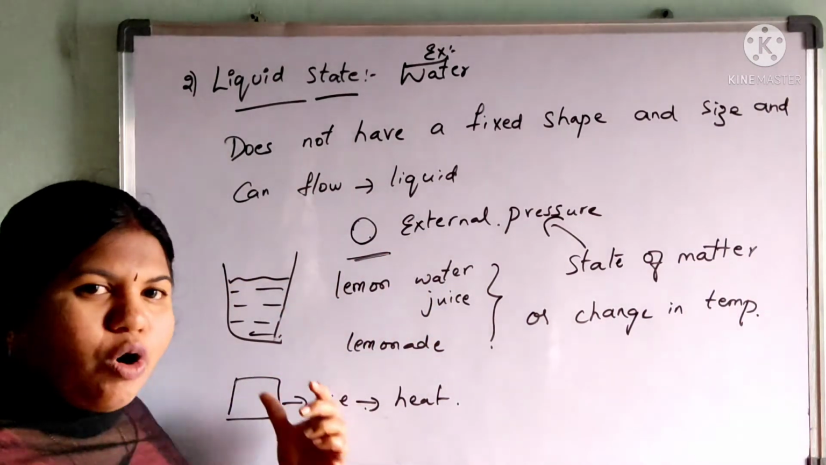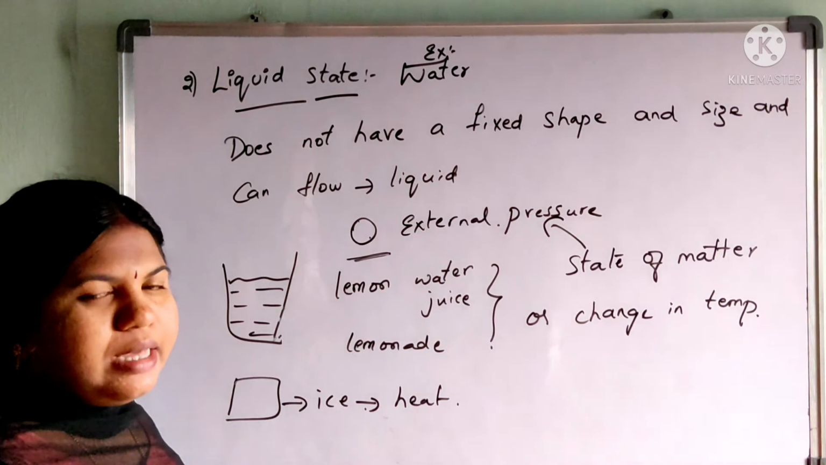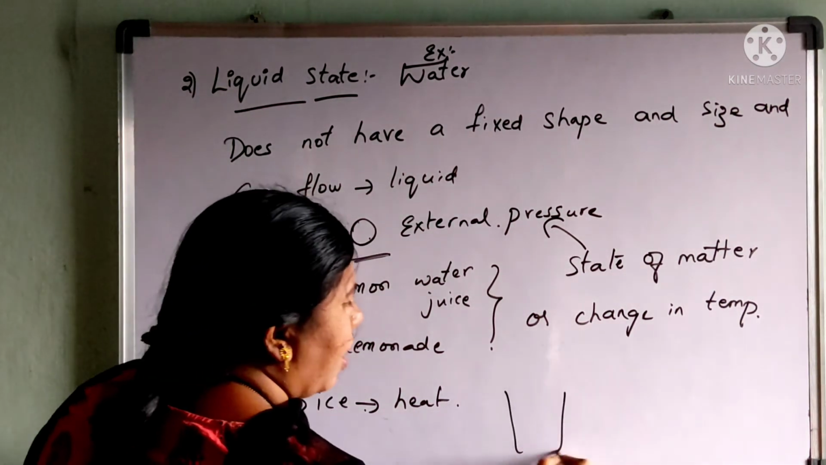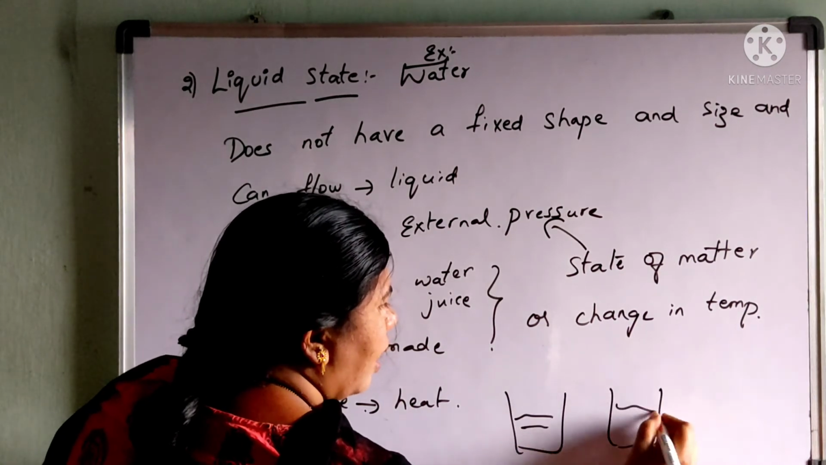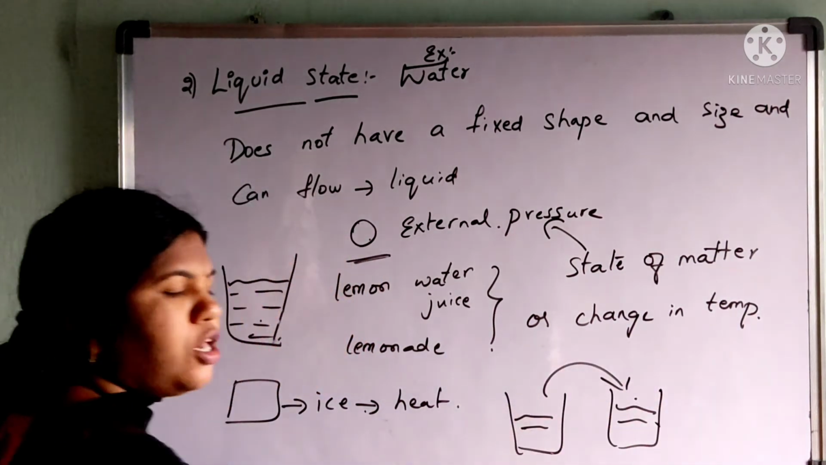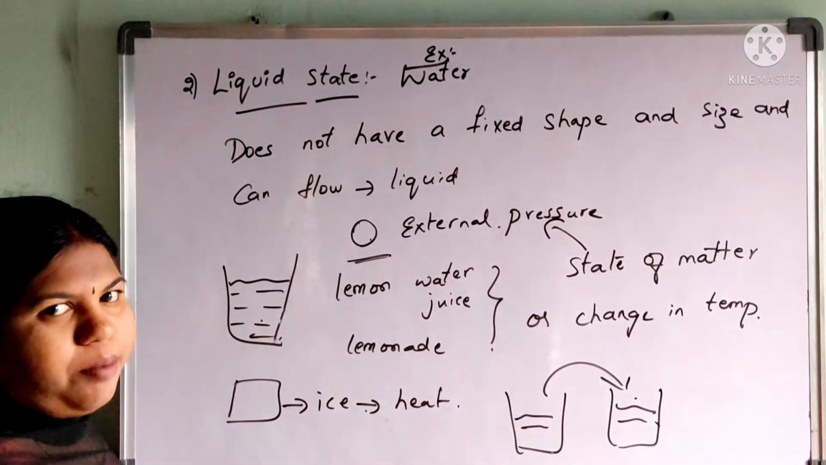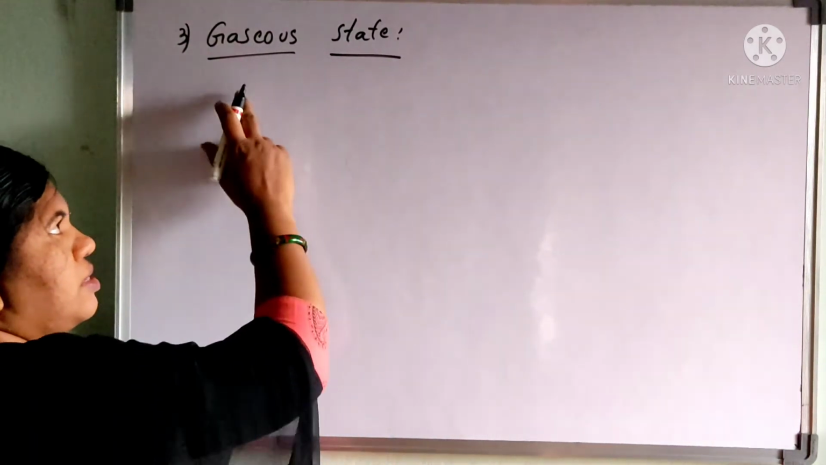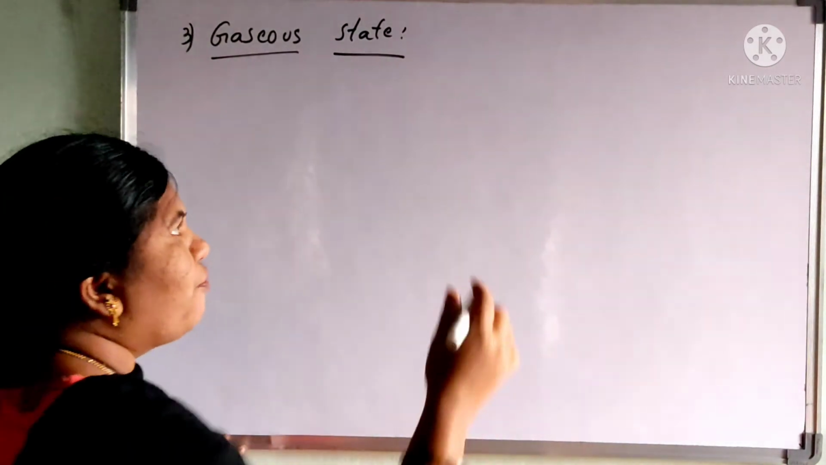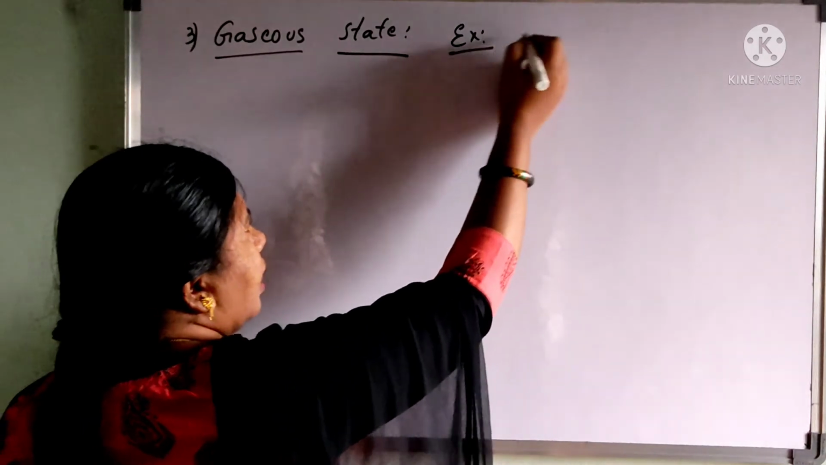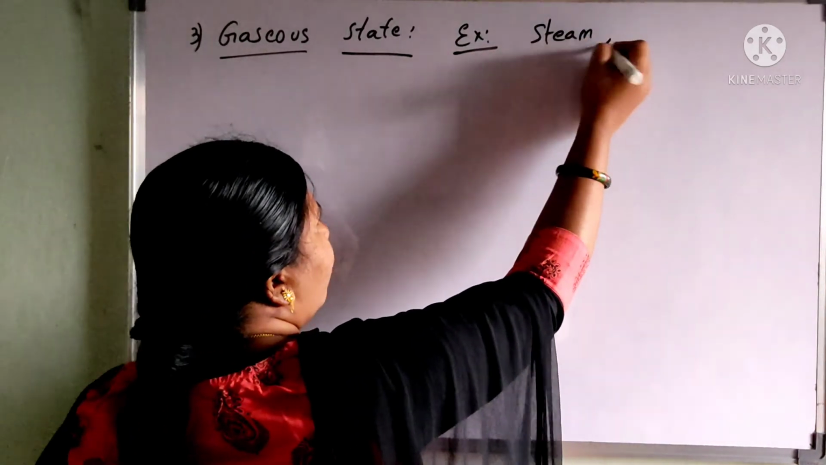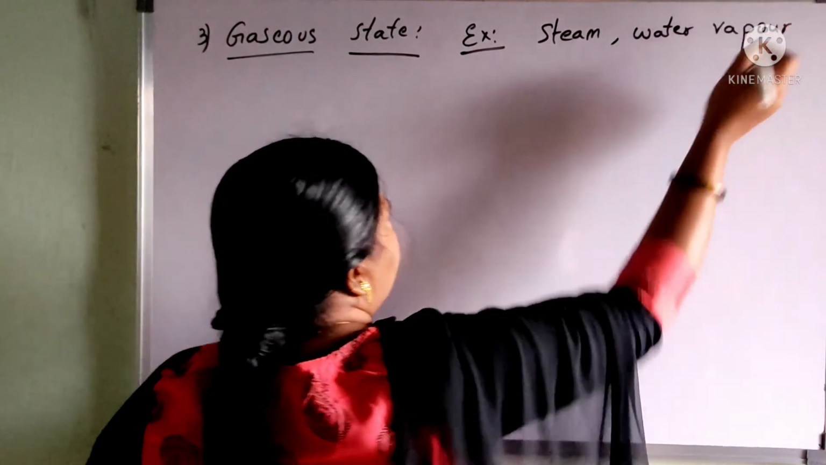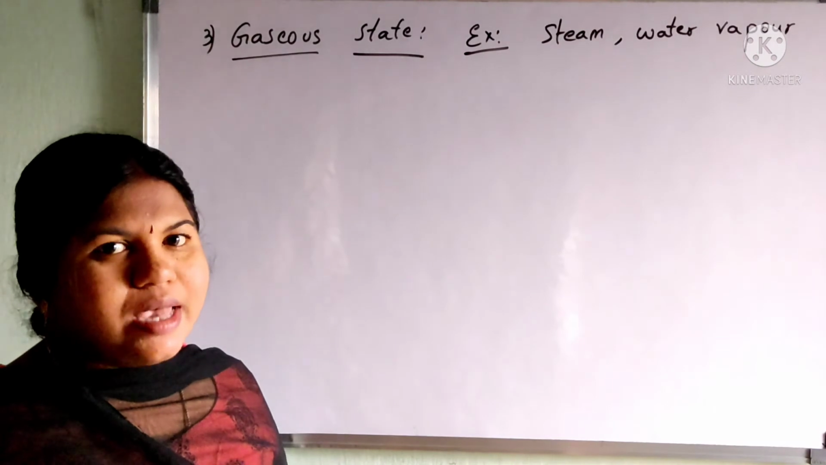So that which can flow from one container to another container is defined as a liquid. Water can be poured from one glass into another glass. You pour it, so it is a liquid form. So this is regarding the liquid state. The third state of matter is the gaseous state. As an example for the gaseous state, I am going to take steam or water vapor you can say. These are examples of the gaseous state.